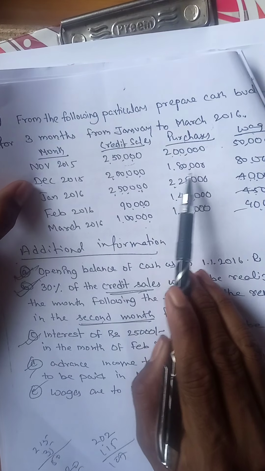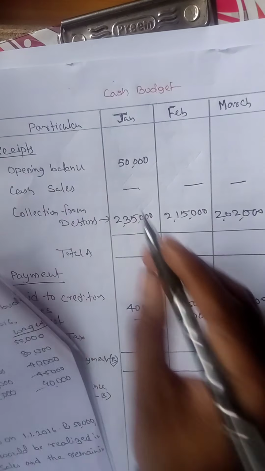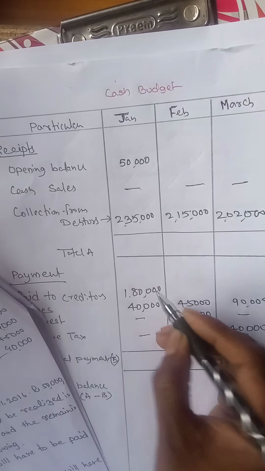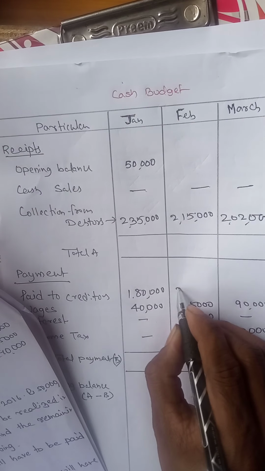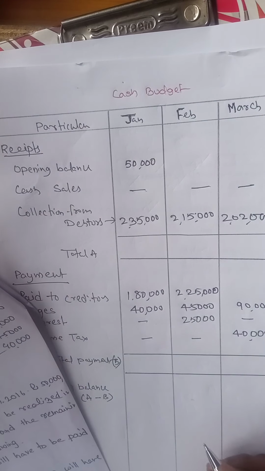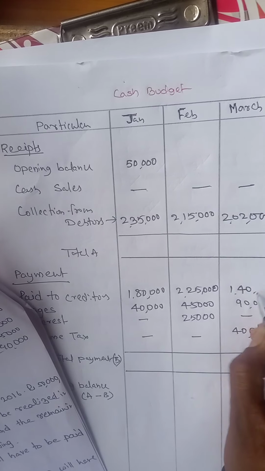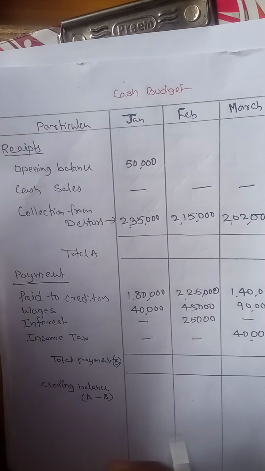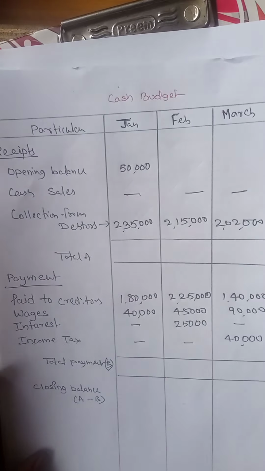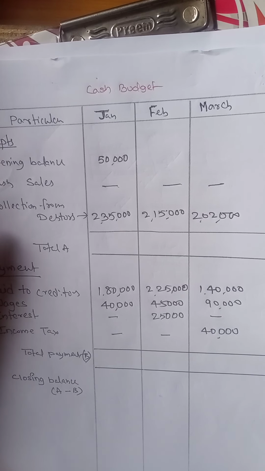So for example, December we purchased 1,80,000. That 1,80,000 we have to pay in the month of January. January purchases 2,25,000 we have to pay in the month of February, after 1 month. February purchases total 1,40,000, we have to pay in the month of March. I assumed that because information is not given, whatever goods we purchased we paid in the next month. The sum is over, guys. Now make the totals.